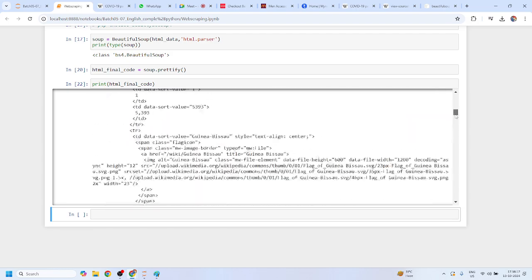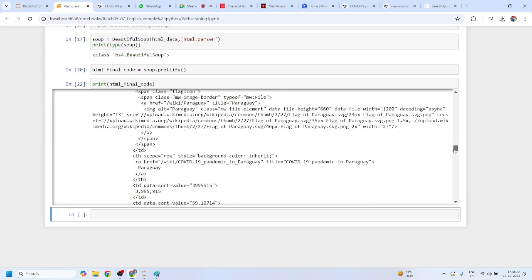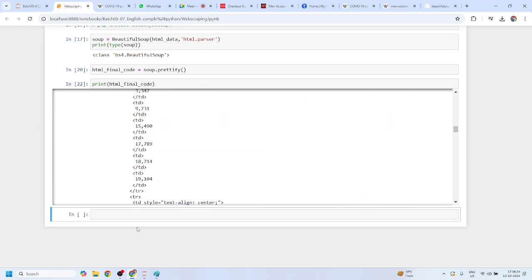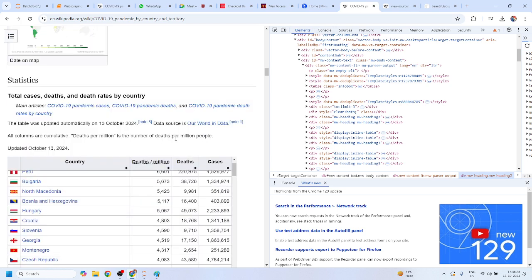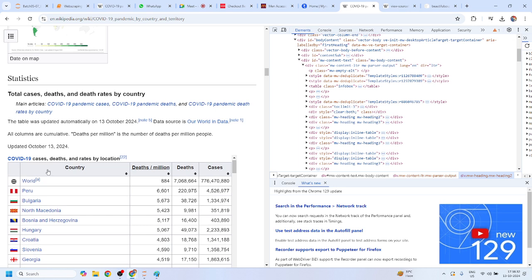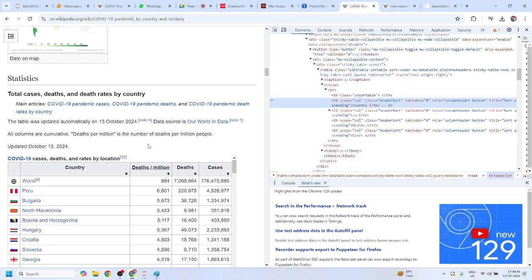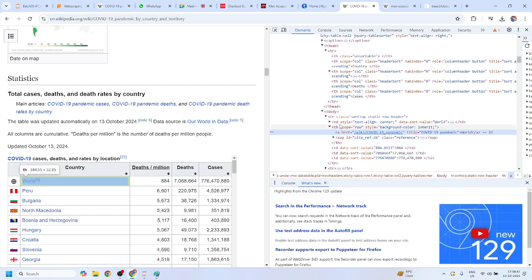This is the same code. Now your task is to get the data from these tags and from this code. So let me go to this portion again. I know that I want to scrape this table. So I will try to find in which tag these rows are written. Let me inspect this, and I find that these rows are written inside the tr tag. This tr is called table row.